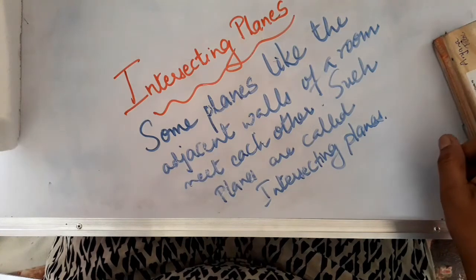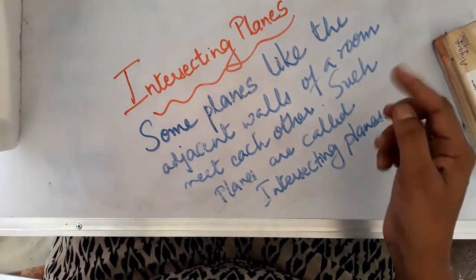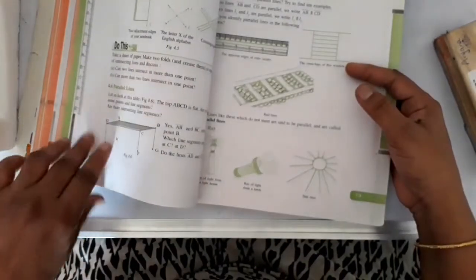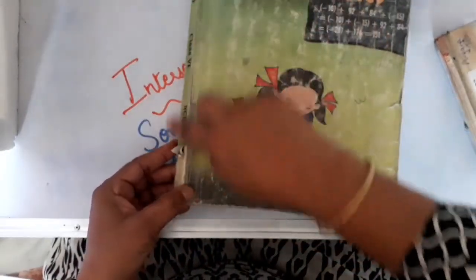As you have the intersecting lines, in a similar way you have the intersecting planes also. Now try to understand this one. This is your maths textbook and all the pages are different surfaces, different planes, right? These are all the different planes. Now all these pages, where do they meet? They meet at this one.